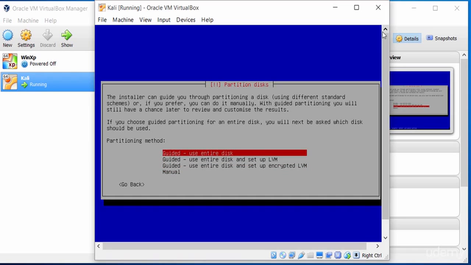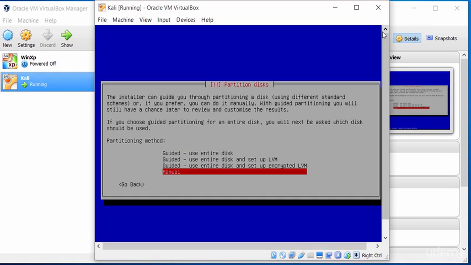Now, if you at home don't have a VirtualBox and are going to use it to dual boot your Windows and another operating system like Kali Linux, you need to be very careful. Because we're using a VirtualBox, I could use a guided setup, but because I want to show you what would happen if you were doing this at home, I need to go to manual so I can show you how dual boot is possible. So I click on manual here, and that will allow you to do the same at home so you can dual boot different operating systems. Let's go into manual now, and the next step would be to actually partition the hard drive.